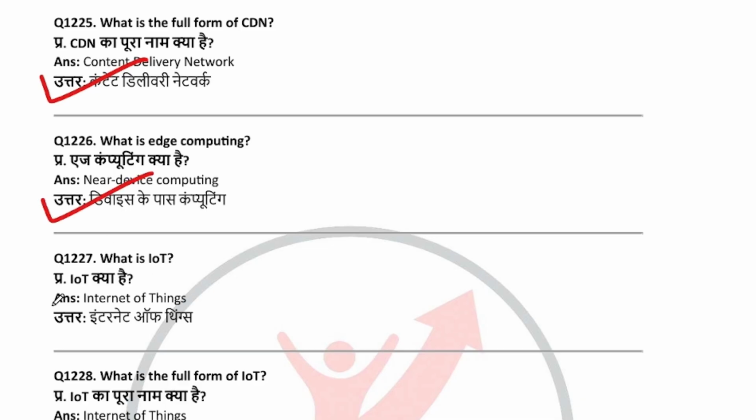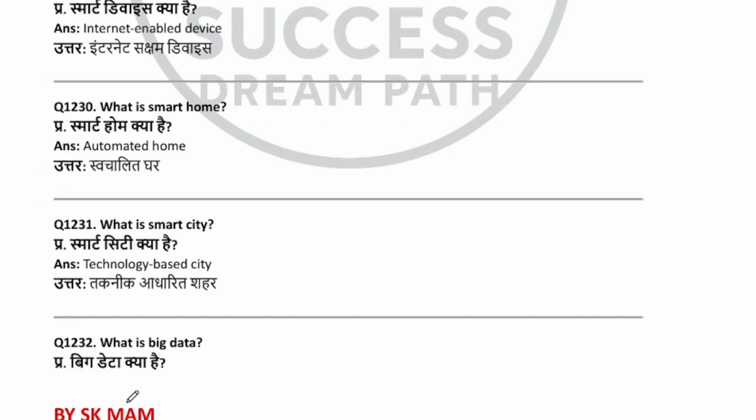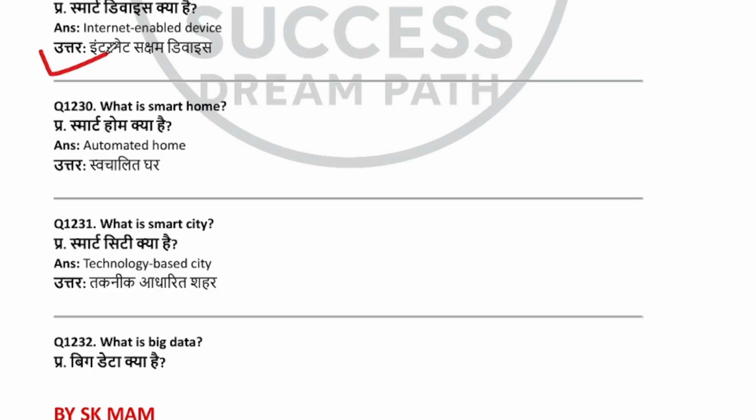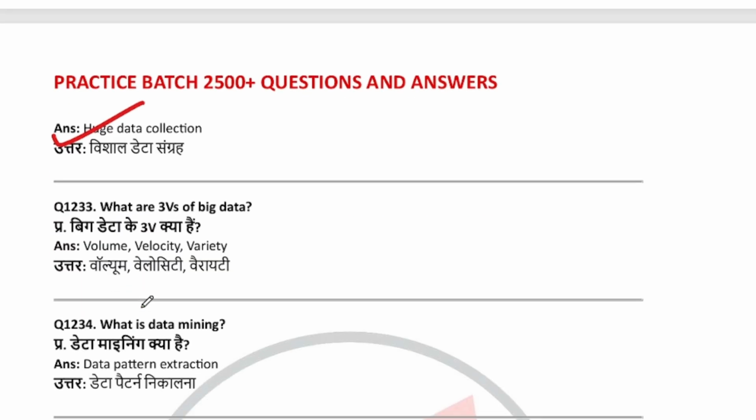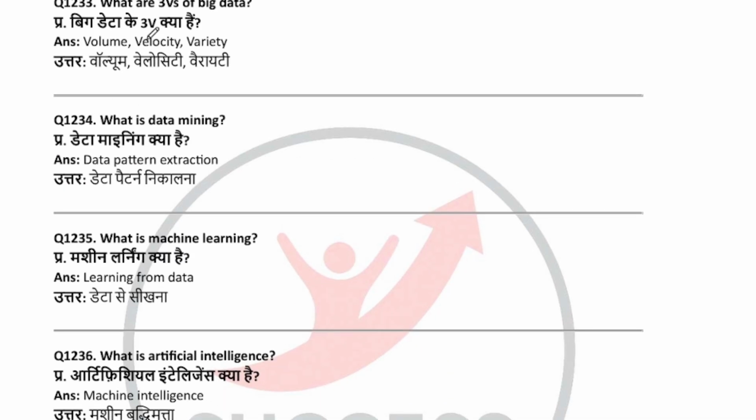What is IoT? Internet of Things. What is the full form of IoT? Internet of Things. What is a smart device? Internet enabled device. What is a smart home? Automated home. What is a smart city? Technology based city. What is big data? Huge data collection. What are the three V's of big data? Volume, velocity, variety.